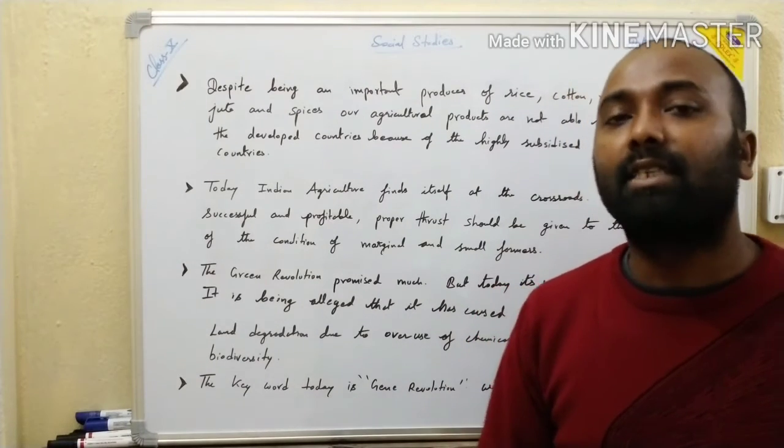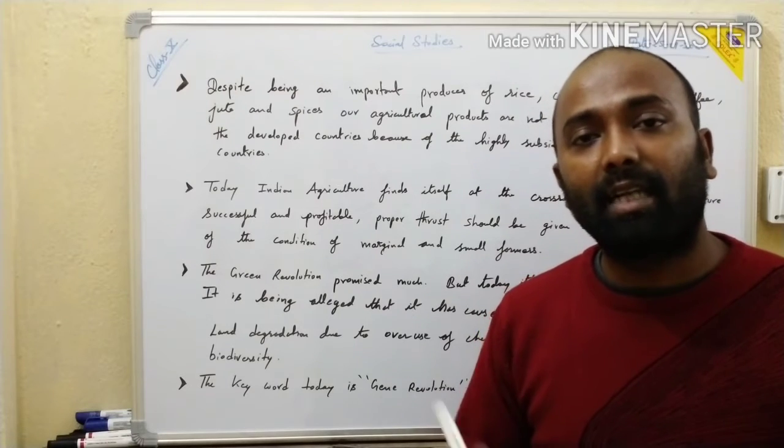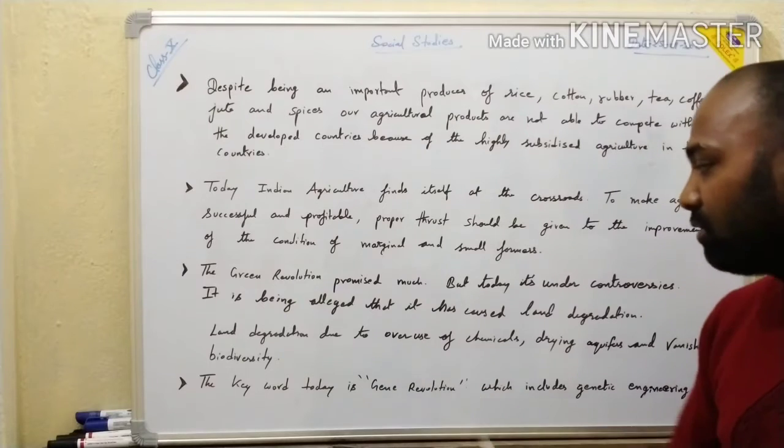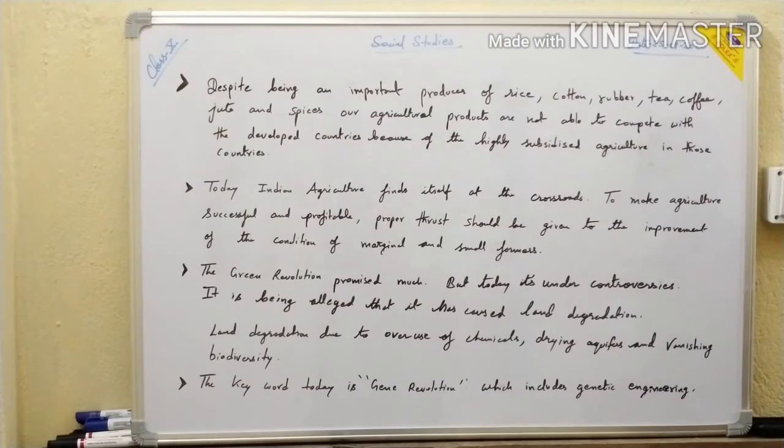So all this has destroyed the land. The degradation of land happened, it has also spoiled the biodiversity, the aquifer went dry, and due to chemicals the land got degraded.